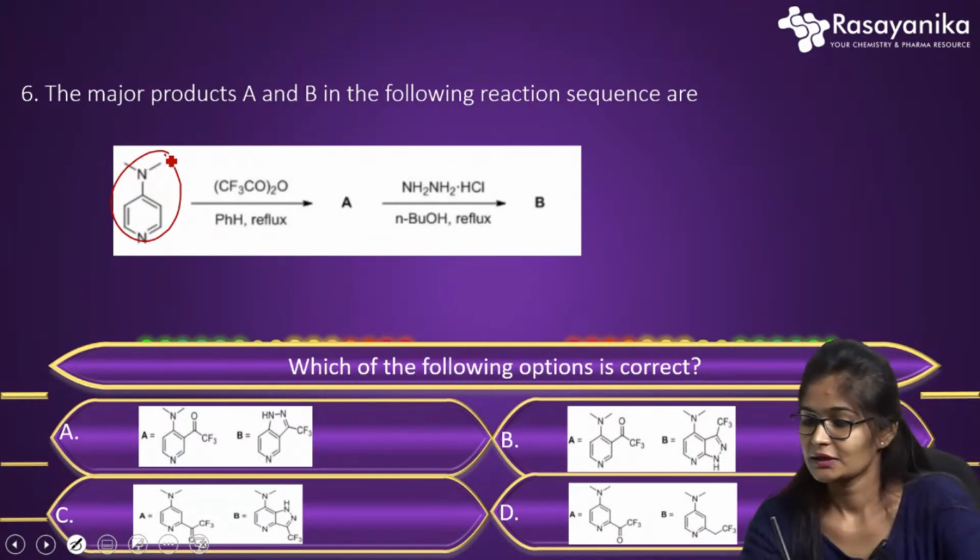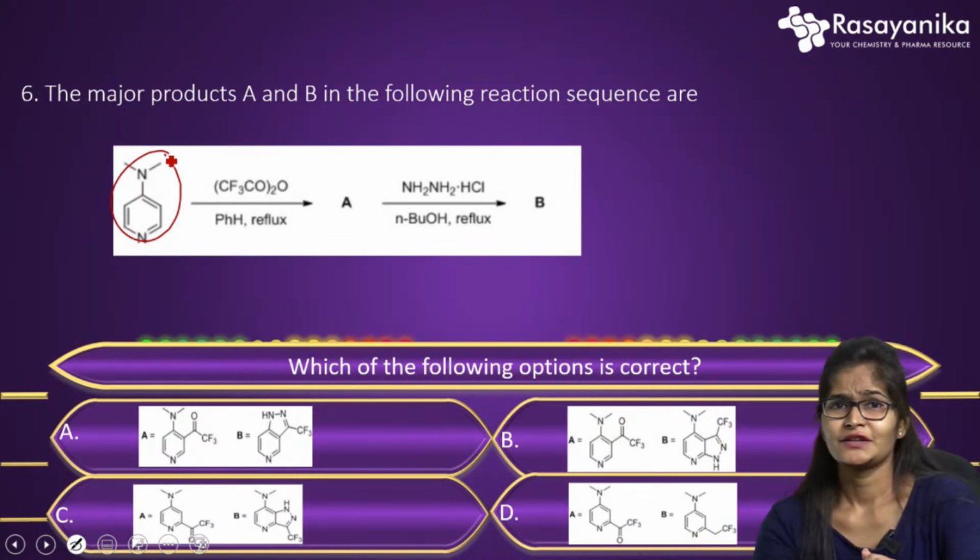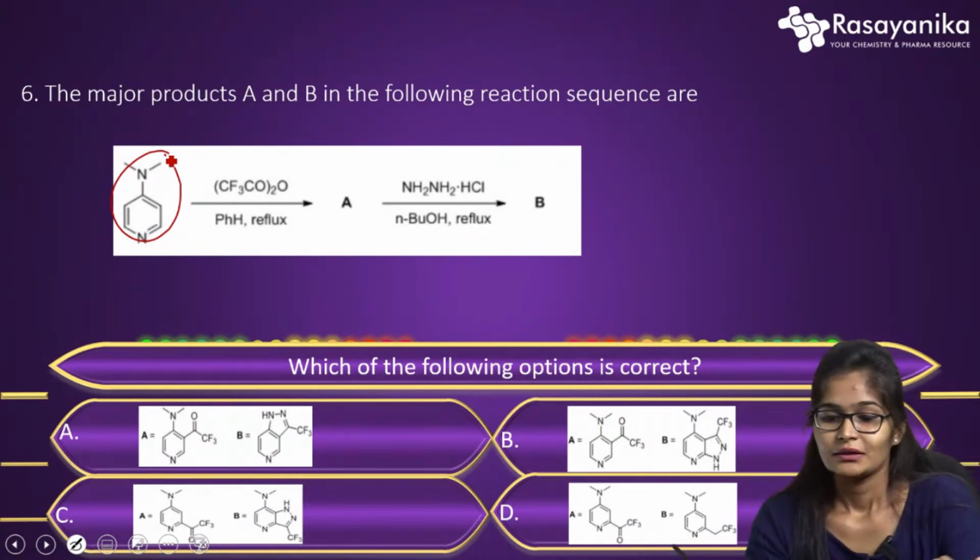Okay, so the options are given there: option A, option B, option C and option D. If anyone knows the answer, you can answer in the comment box.